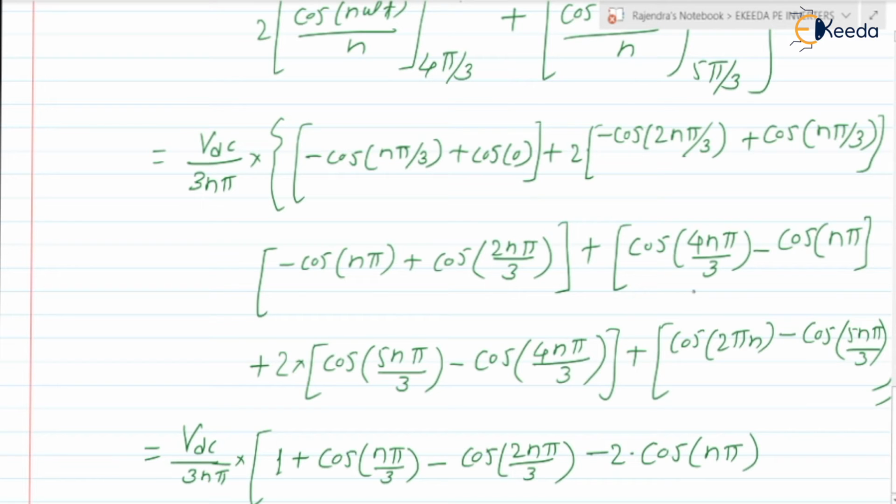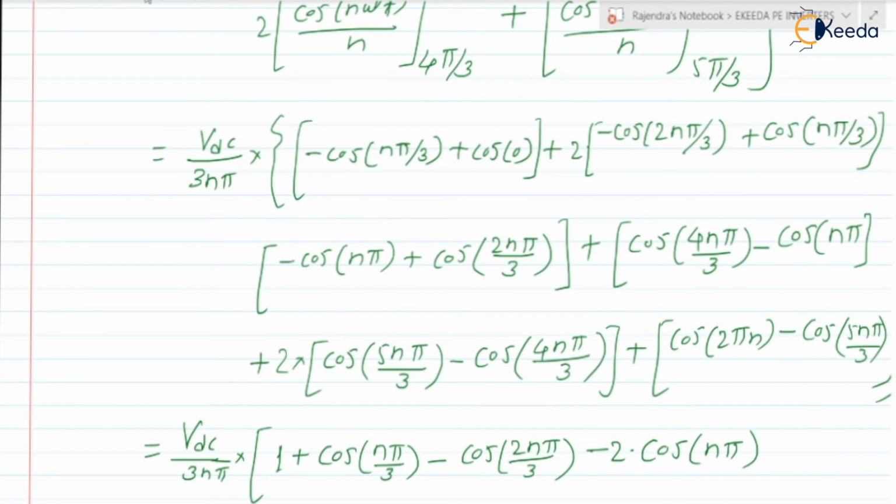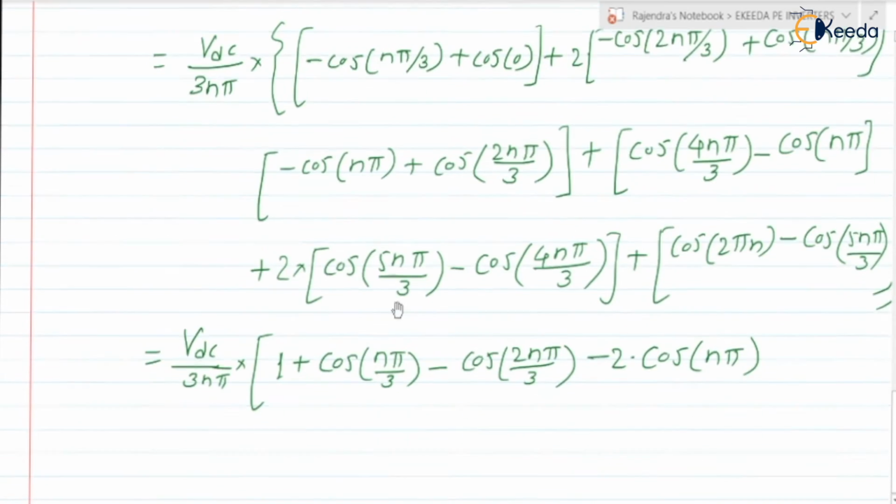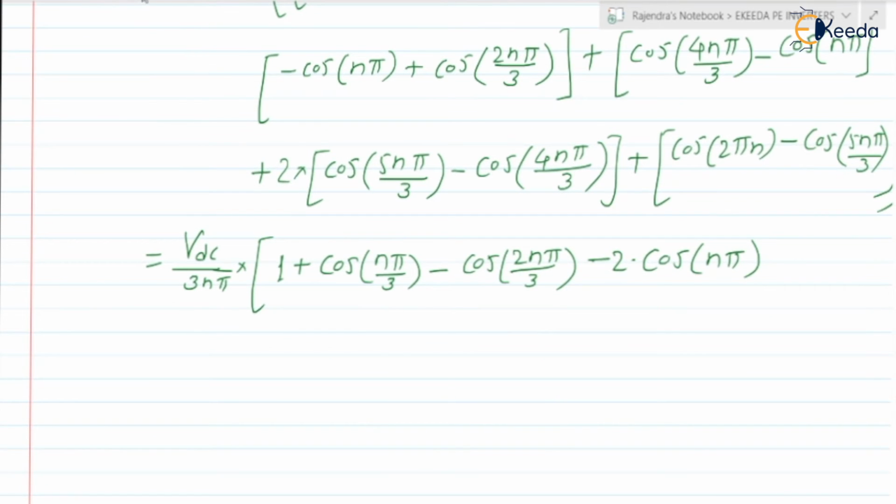Next after this, here it is a cos of 4n pi by 3, and here it is a minus 2 into cos of 4n pi by 3, so we can write it as minus cos of 4n pi by 3, okay, this is the one term.